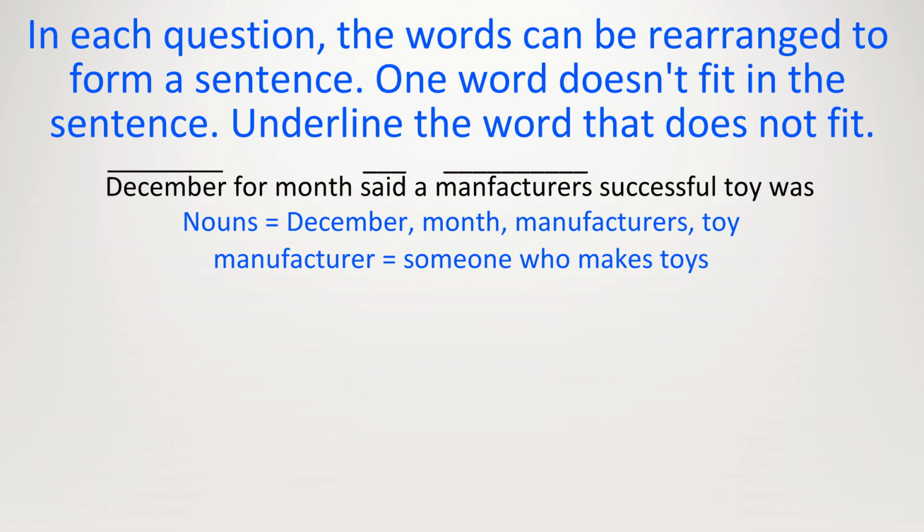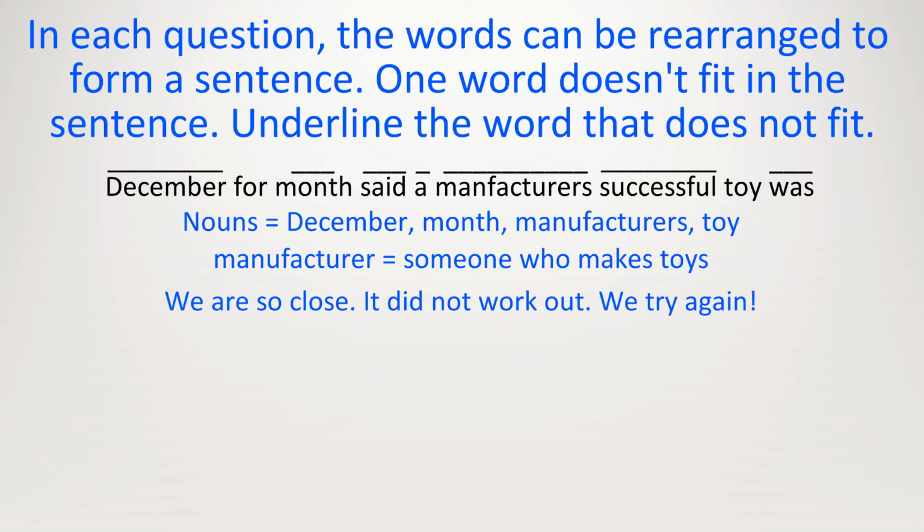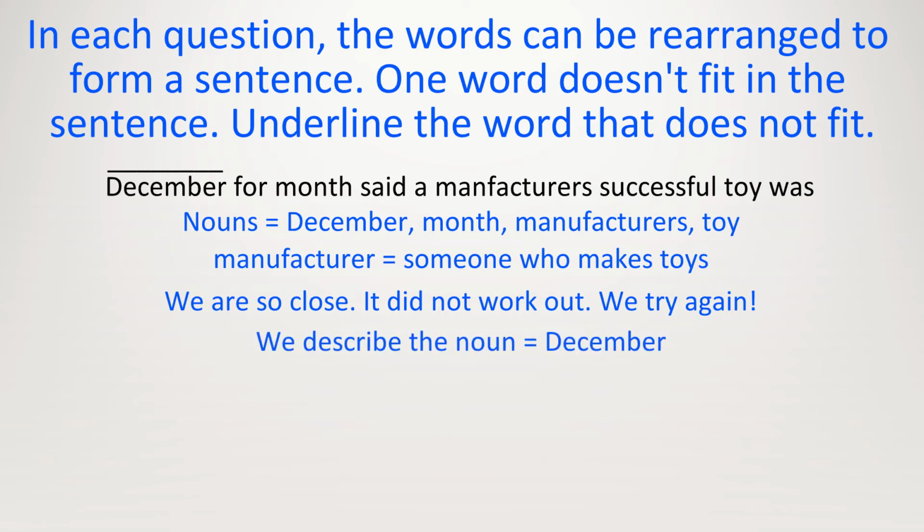December, and now let's describe December, was a successful what? A successful month for toy. We are so close. If it was plural, then we're good. So I think we just need to change the order. Instead of beginning with manufacturers, these are the people who make the toys, let's try starting with December. December was what? Well, we're going to describe December again. December was a successful month. For who? For the people who make the toys.